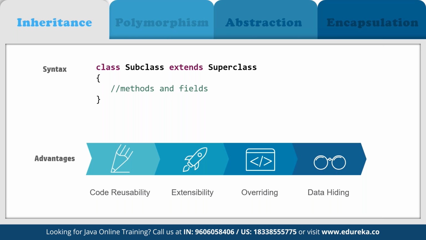We have to write the code only once in the parent, and then we can reuse it as and when required in any child component we want. It can be extended to multiple classes, and we can use it for overriding methods as well, and for adding data from one class to the other. If you don't want something to be visible to all the other child classes, then we can also make use of inheritance.